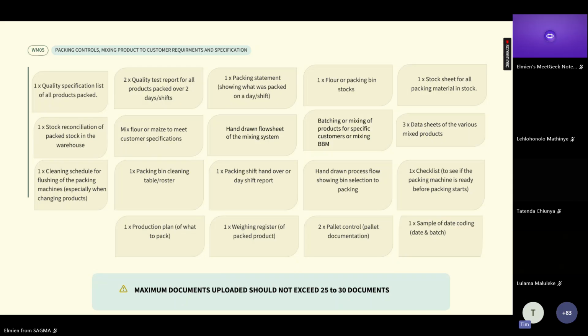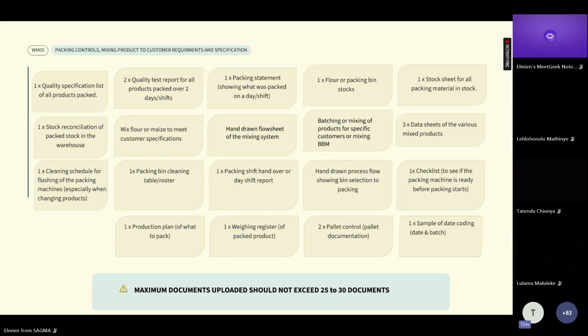Packing shift handover, very much the same as handing over of the mill. If you do have multiple shifts, otherwise just a shift report for the end of your day so the next person can see it the following morning. Hand-drawn process flow showing bin selection to packing. This is from your packing bins or your flour bins to your packing.